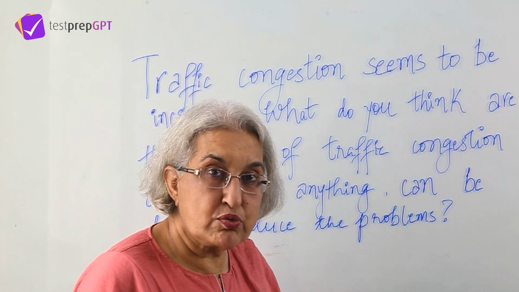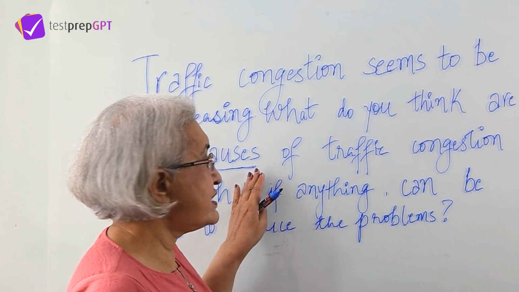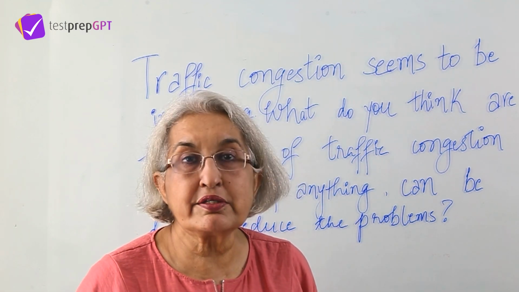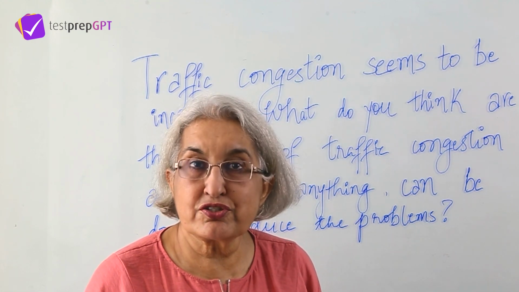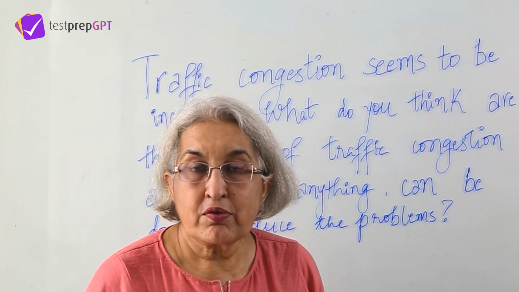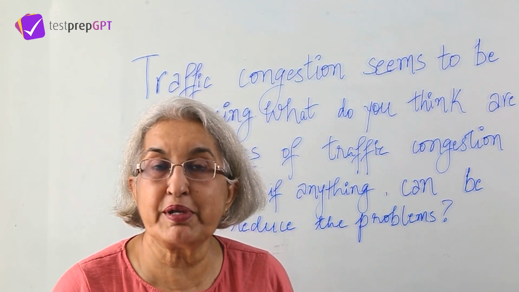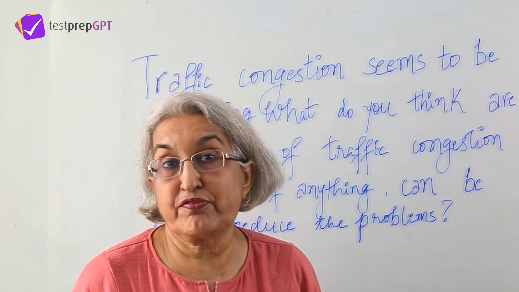So what do you have to do? In the first part of your essay, you would have to identify the causes. You could say cause 1, increase of cars. Perhaps cause 2 might be increase in industry. Cause 3 could be population. That is, lot of houses, lot of buildings, and poor planning. There could be a number of causes.